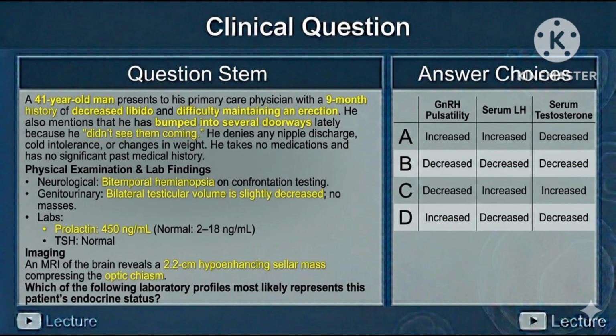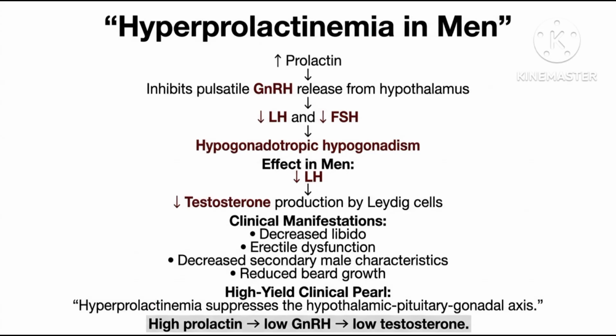Pituitary mass with high serum prolactin level with symptoms of decreased peripheral vision, headache, and decreased gonadal function. It is prolactinoma. As we all know, prolactin decreases the secretion of gonadotropin releasing hormone from hypothalamus, resulting in decreased LH and FSH. Decreased LH results in decreased testosterone release from Leydig cells. Low testosterone level results in decreased libido and difficulty in maintaining erection.